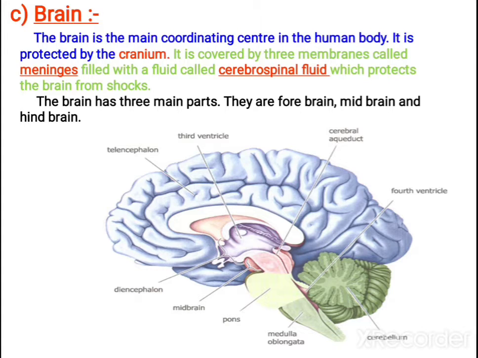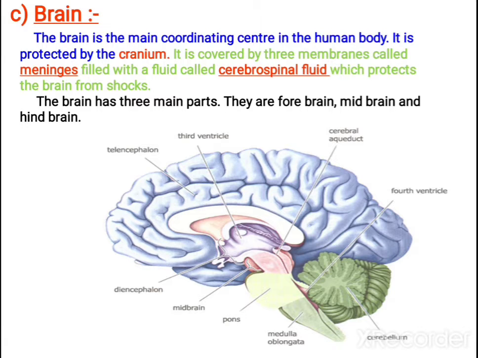So brain is the main coordinating center in the human body. It is protected by cranium, the bony box. And the brain itself is covered by three membranes: pia mater, dura mater and arachnoid membrane. These three membranes you call as meninges. So it is protecting the brain, and upon that the cranium will be present.